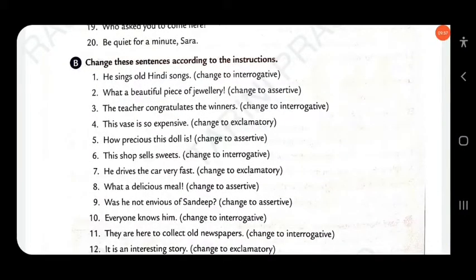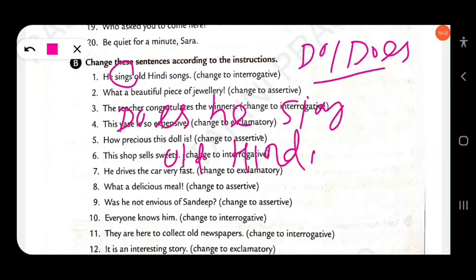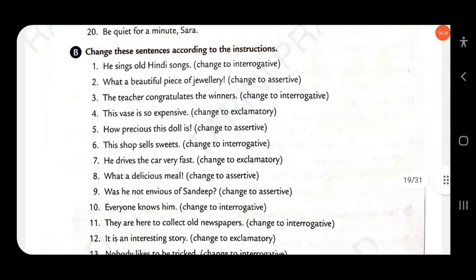He sings old Hindi songs. You have to change it into an interrogative sentence. Simple present tense is used here. When you change simple present into interrogative, we use do or does according to the person. Here, third person singular he, so you have to use does: Does he sing old Hindi songs? Then you have to use a question mark at the end of the sentence. Clear?